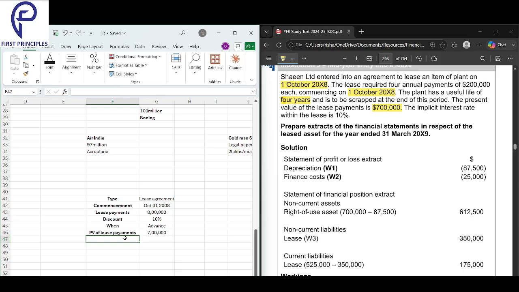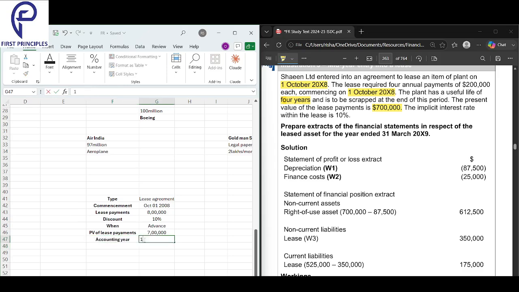Please extract the following statement in respect of March 2009. That is the end of the 6 months period, not even 1 year. They are saying in 6 months period. Your year end is from 1st April. So what is your year end? What is your accounting year?